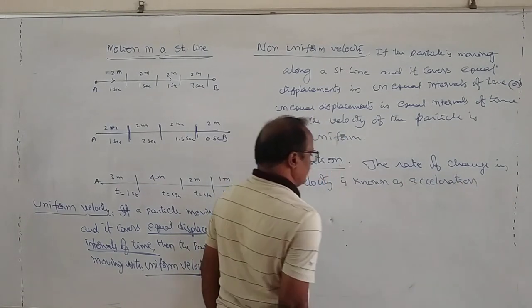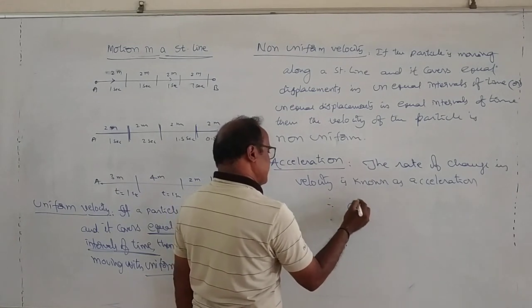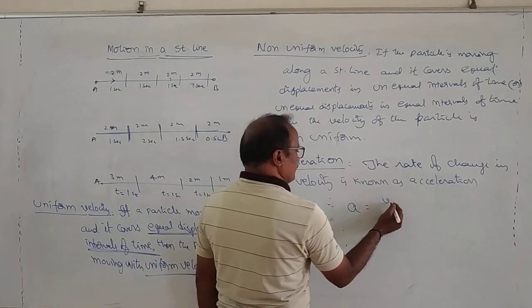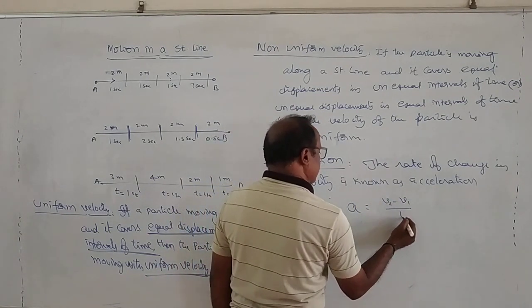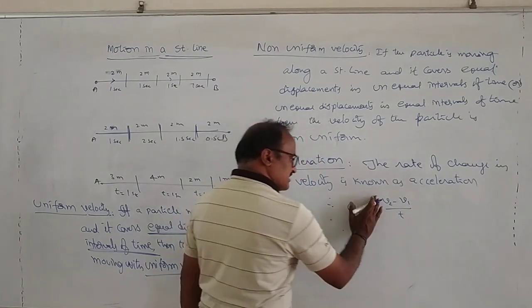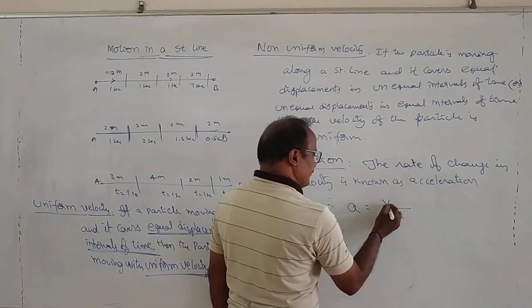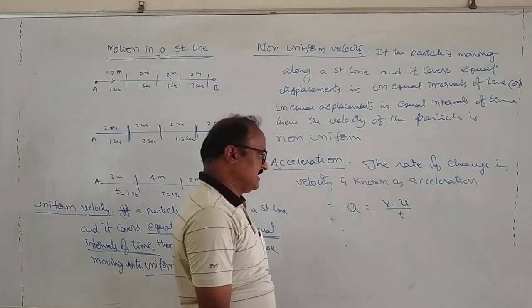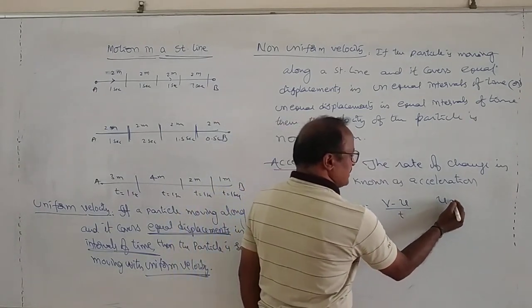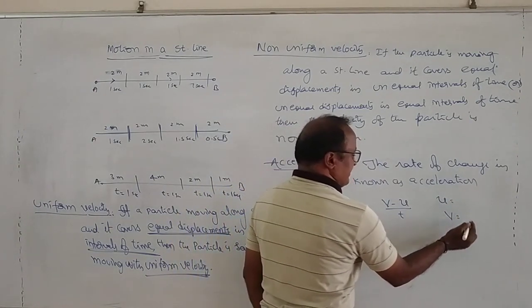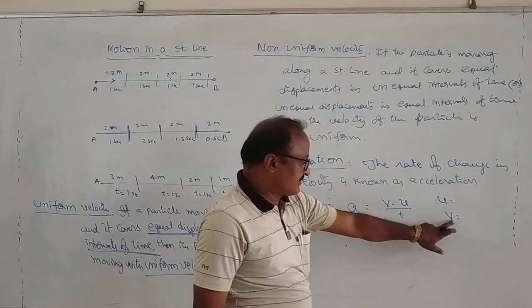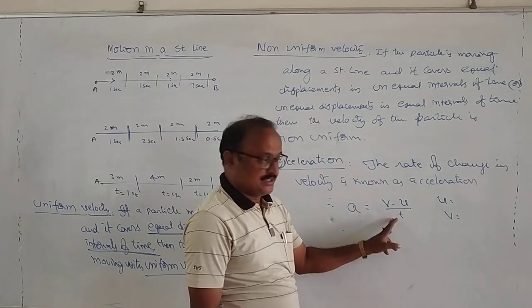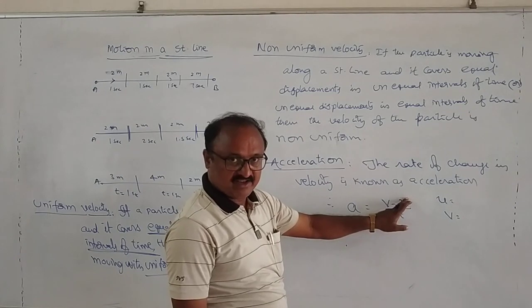Therefore, acceleration can be defined as a is equal to (v minus u) by t, where u is the initial velocity, v is the final velocity of the body after a time of t seconds. v minus u is the changing velocity.